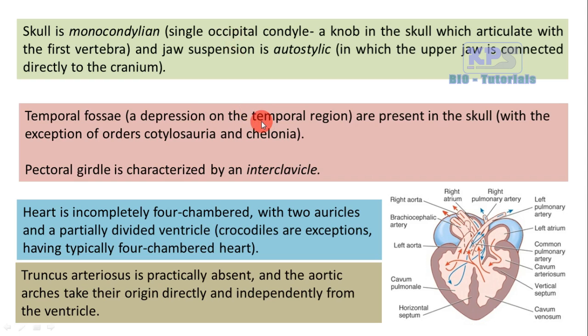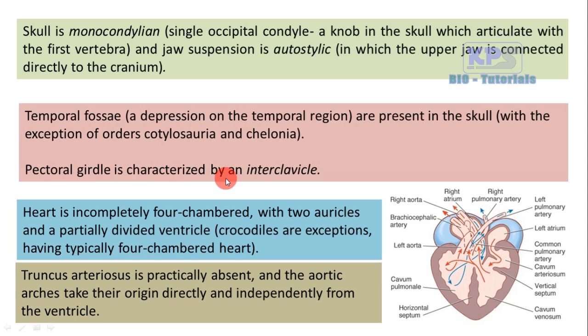In the temporal region of the reptilian skull, there is a depression that is called temporal fossa. This is present in the skull with the exception of orders Cotylosauria and Chelonia, in which the temporal fossae are absent. In all other reptiles, temporal fossae are present.